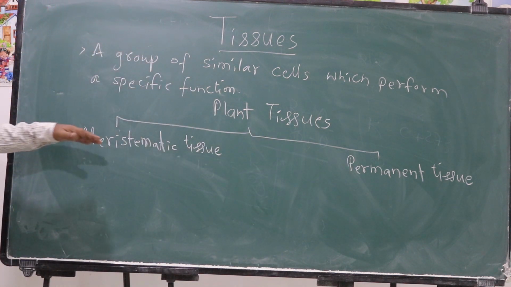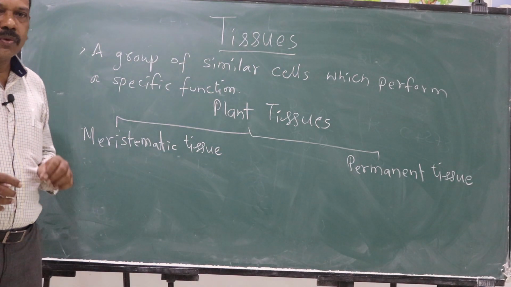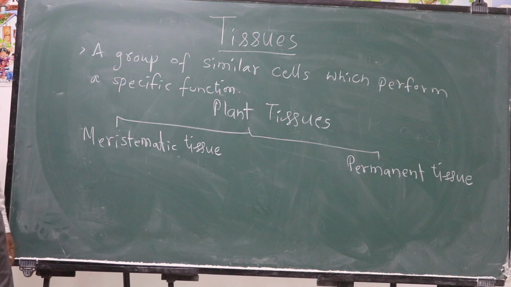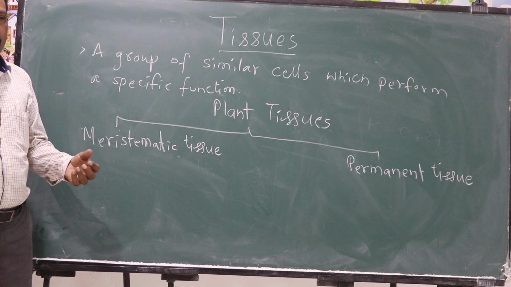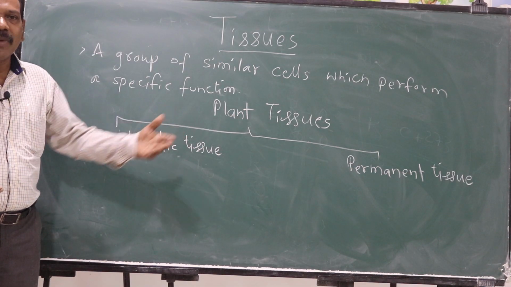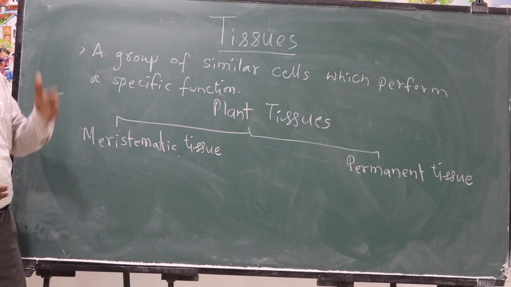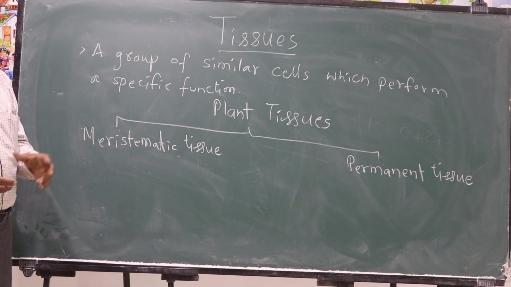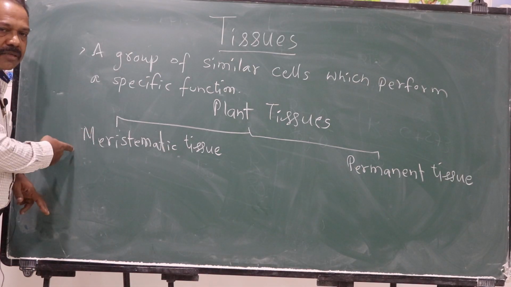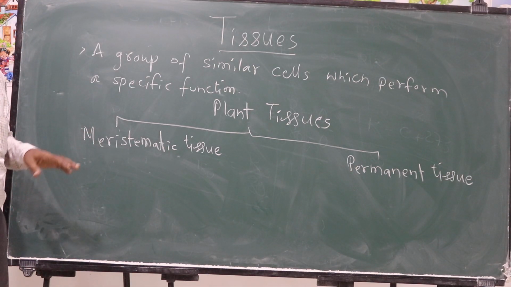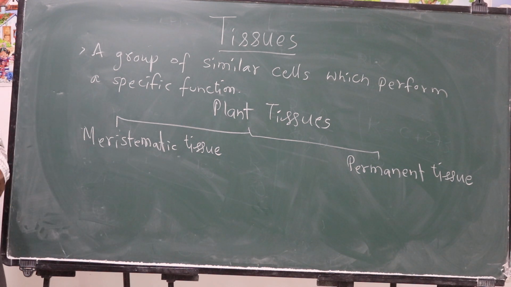Meristematic tissue is basically a tissue in plants which helps in the growth of the plants. The plant grows, as we all know: if you plant a small sapling, after a couple of weeks or maybe a couple of months, you can see that the plant is growing both in terms of height as well as in terms of more branches and leaves. How does it grow? The plants grow because of meristematic tissue. So meristematic tissue is the tissue in plants which helps in their growth.